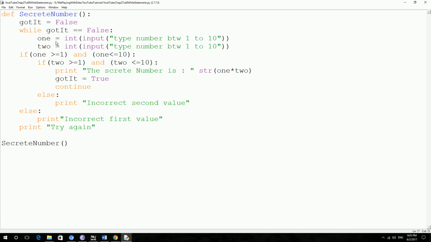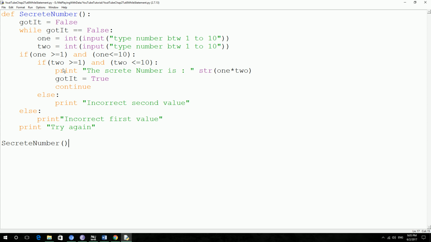It's going to check the condition of the first number. If the first number is greater than 1 and less than 10, this condition is true. Both have to be true for this one to be true, so it's going to go inside the if. If it is false, it's going to print an incorrect first value and ask you to try again. So let's assume that it's true.